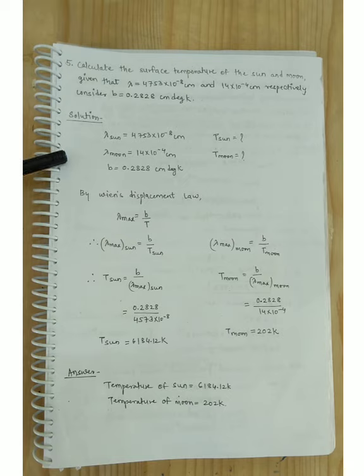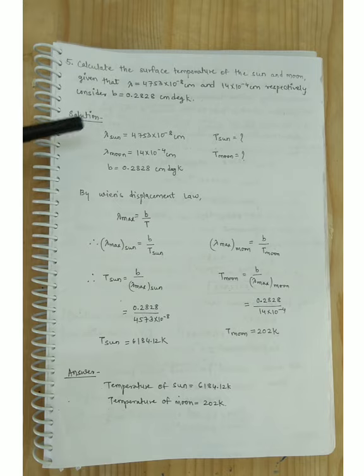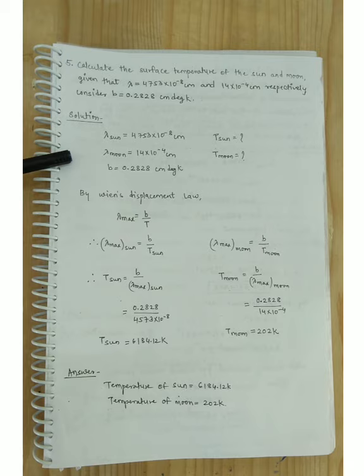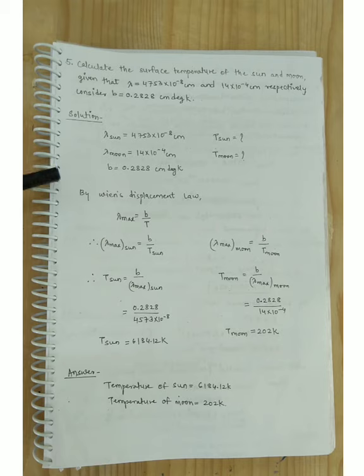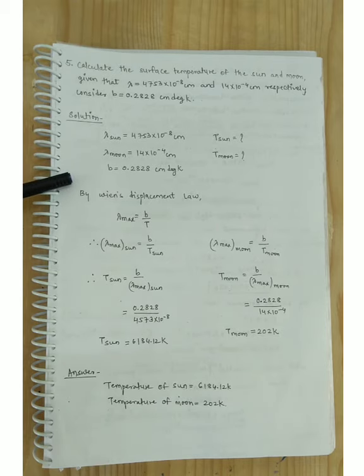So we write in the solution like this. Wavelength for the sun is 4753 into 10 raised to minus 8 centimeter, and we have to find the temperature of the sun. Wavelength for the moon is 14 into 10 raised to minus 4 centimeter, and we have to find the temperature of the moon. And B is 0.2828 centimeter degree Kelvin.